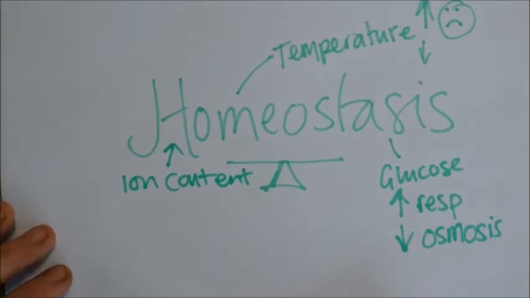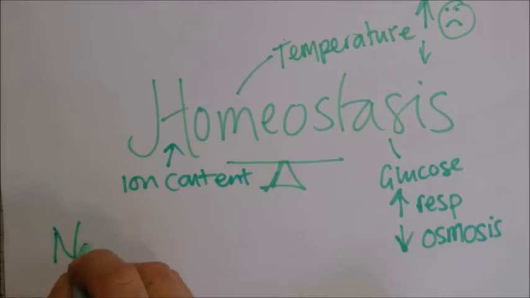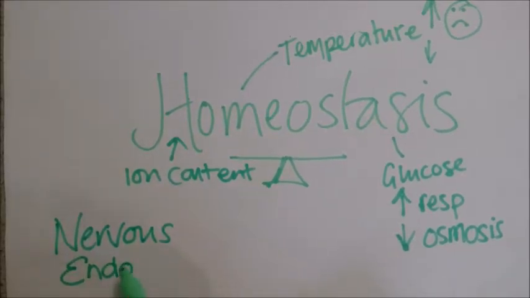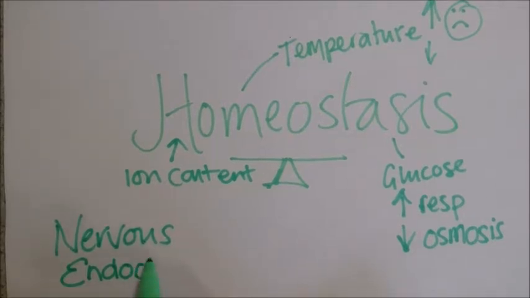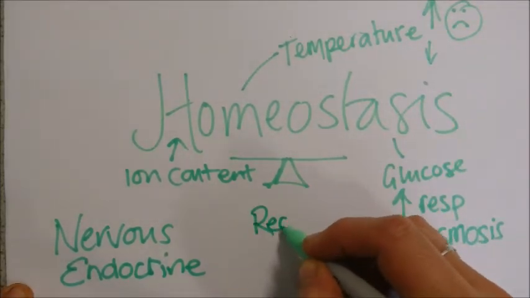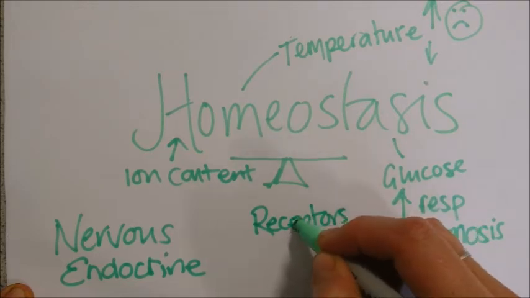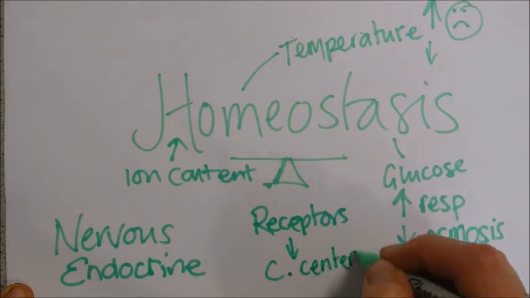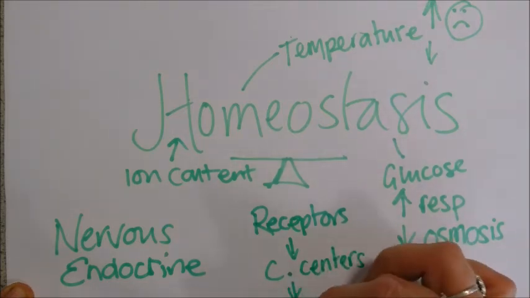Now there are two main systems in the body that enable us to keep our internal conditions the same: the nervous system and the endocrine system. The nervous system uses electrical impulses to bring about a response, and the endocrine system uses chemical messengers to bring about a response. Essentially we use the same structure in both of these. Both have receptors, and what these do is respond to a change, a stimulus. They both have coordination centres, and those coordination centres coordinate the response, and we both have effectors.